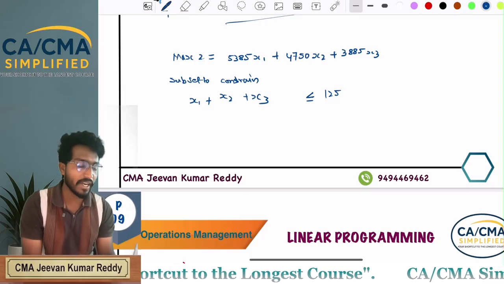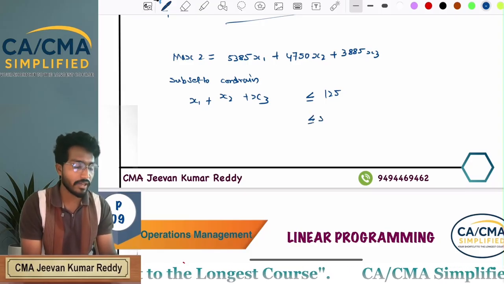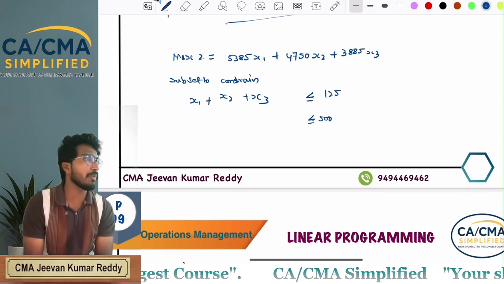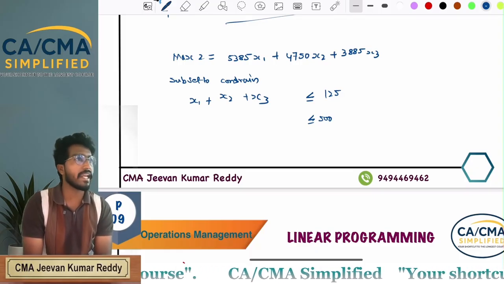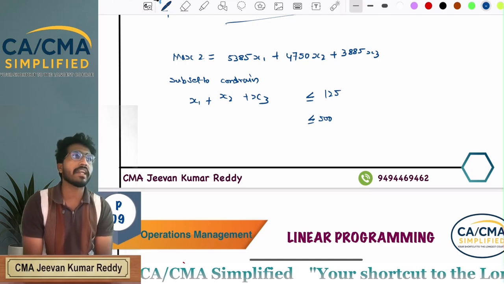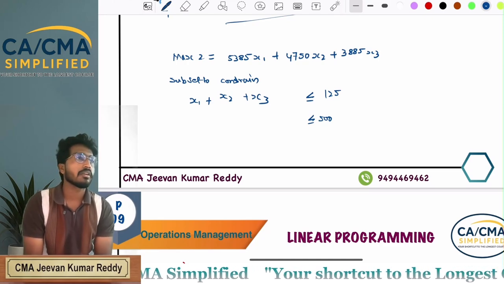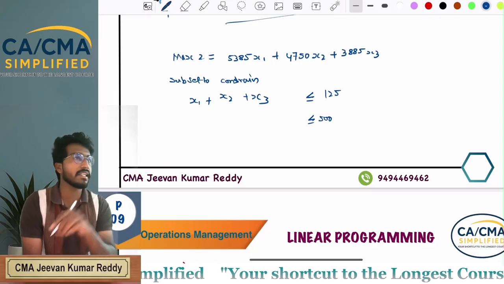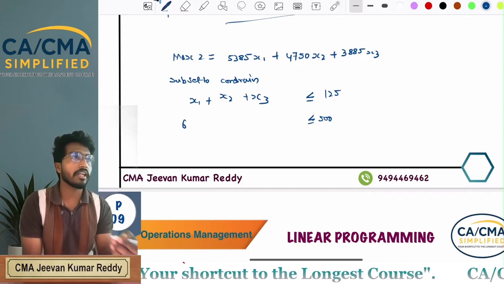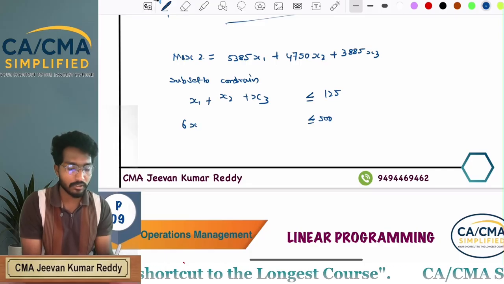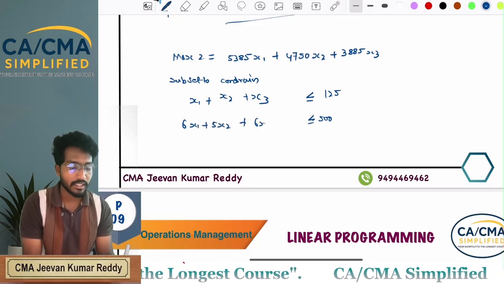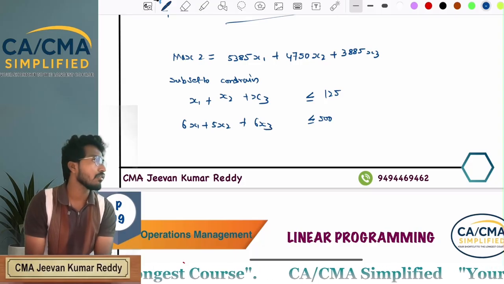Next, how many man days we have? 500 man days. The amount of labor used by potato, used by carrot, used by beetroot must be less than or equals to 500 man days. Now, how to get the man days? Per acre it is 6 man days into number of acres allotted to carrot, that is 6 x1 plus 5 x2 plus 6 x3 less than or equals to 500.